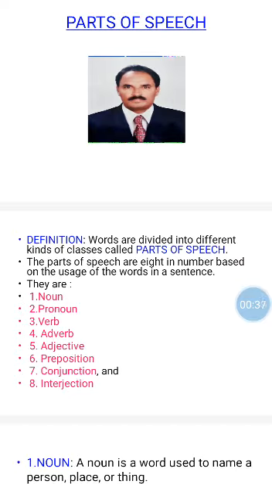The parts of speech are 8 in number based on the usage of the words in a sentence. They are noun, pronoun, verb, adverb, adjective, preposition, conjunction, and interjection.